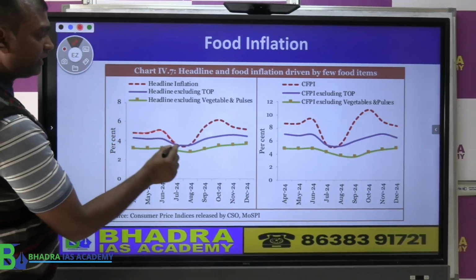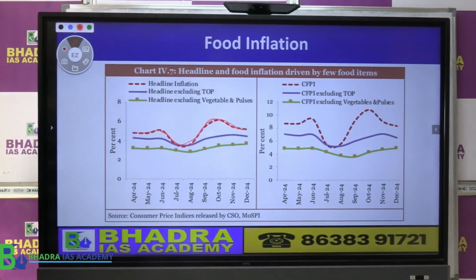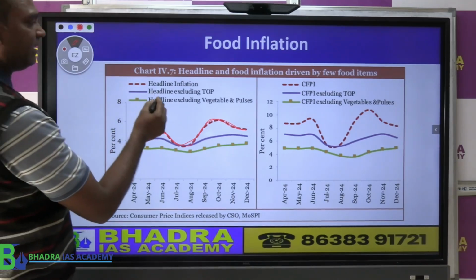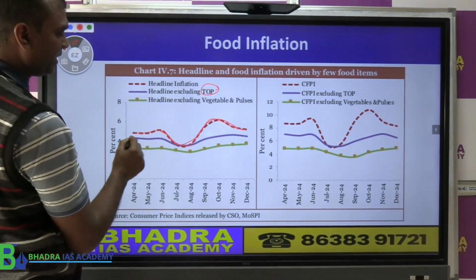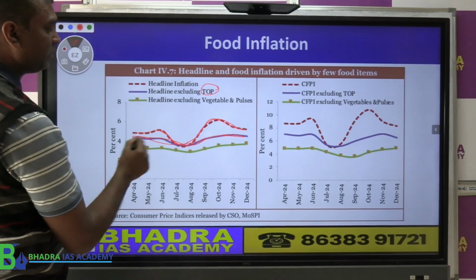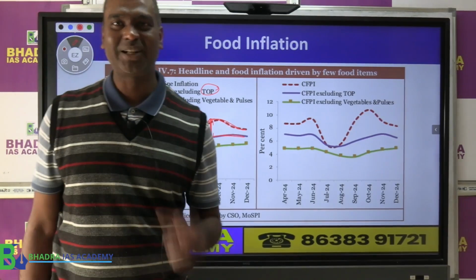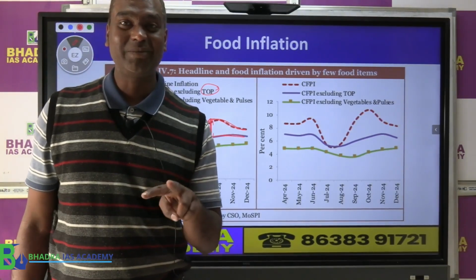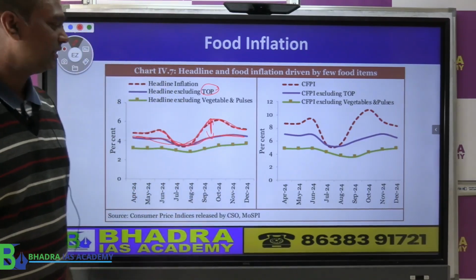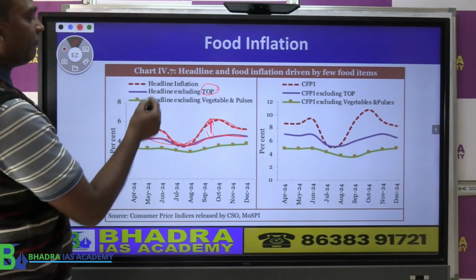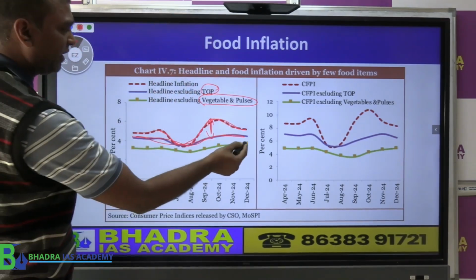This headline inflation has suddenly gone up, isn't it? But the same headline, if you remove the tomato, onion and potato, you see it is rather low. That means this gap is created by tomato, onion and potato. So basically tomato and onion created this much extra inflation. That's what they are trying to show, right? Now if you leave the vegetables and pulses in general, the inflation is still lower.